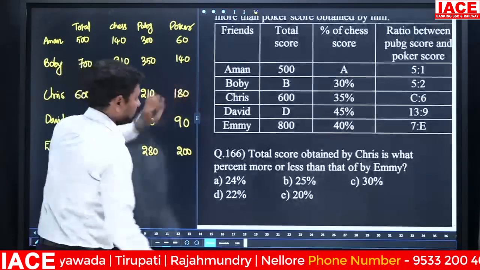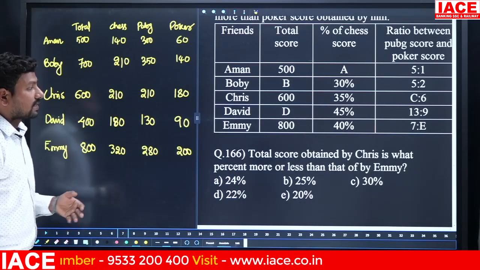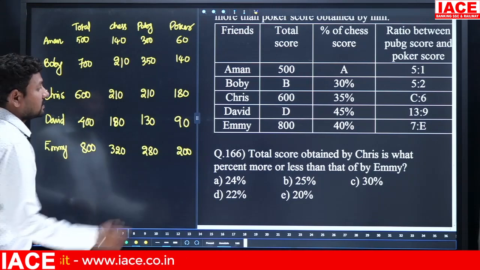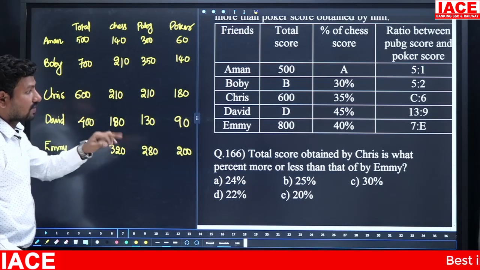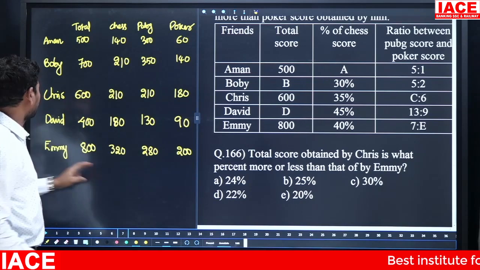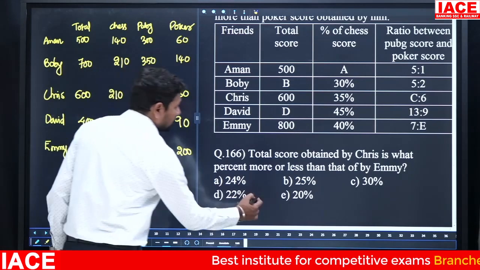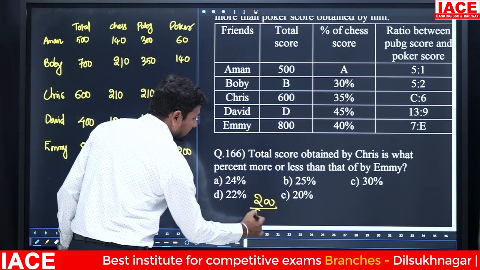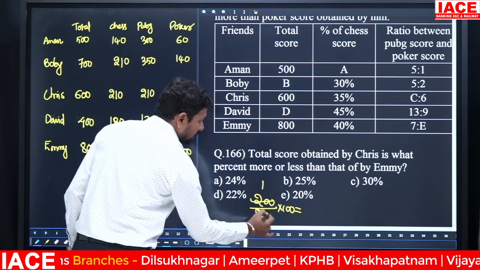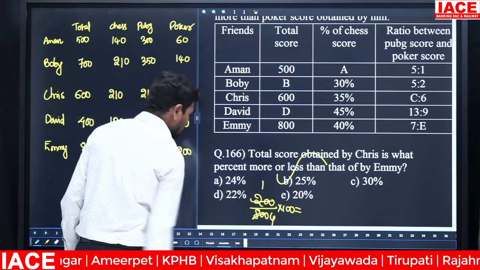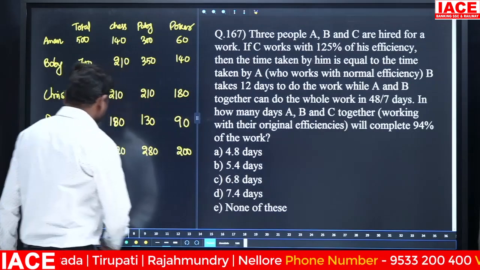Next, the total score obtained by Chris is what percentage more or less than that of Emmy? Chris's total value is 600. Is 600 more than 800? No, less. How much less? 200 less. Comparing to 800, we need percentage, multiply with 100. Then 200 ones are 200, fours are 800, so 1 by 4 is equal to how much percentage? Option B, 25%. Yes, the data is completed.